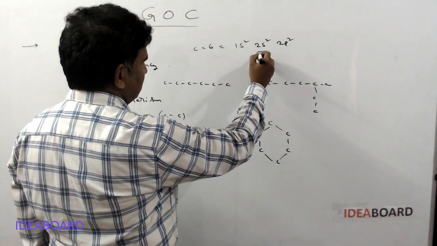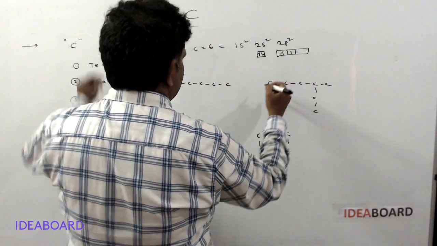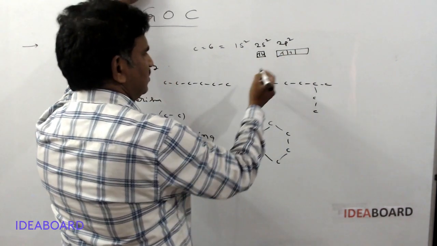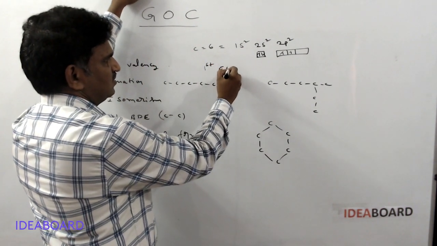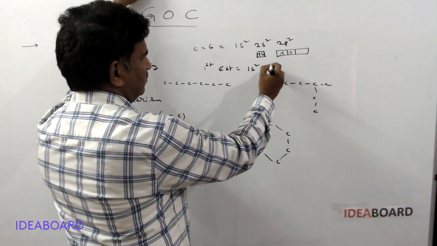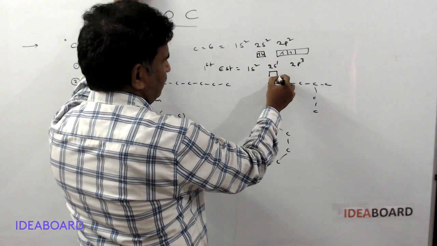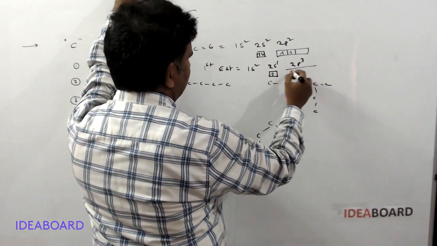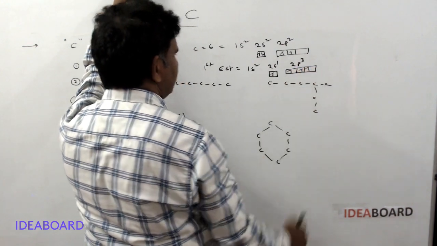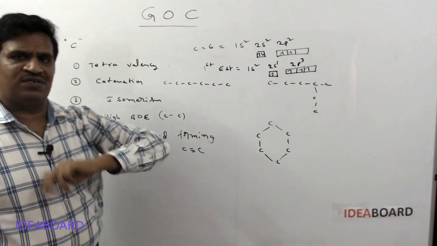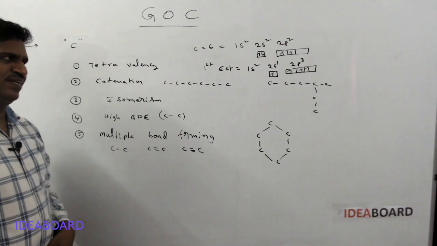Here 2s2 means 2 electrons, 2p2 means again 2 electrons are present. If the 2s electron jumps to the first excited state, the configuration is 1s2, 2s1, 2p3. 2s1 means 1 electron and 2p3 has 3 electrons. So in total it has 4 unpaired electrons, and these 4 unpaired electrons participate in chemical bond formation. So carbon is called tetravalent.